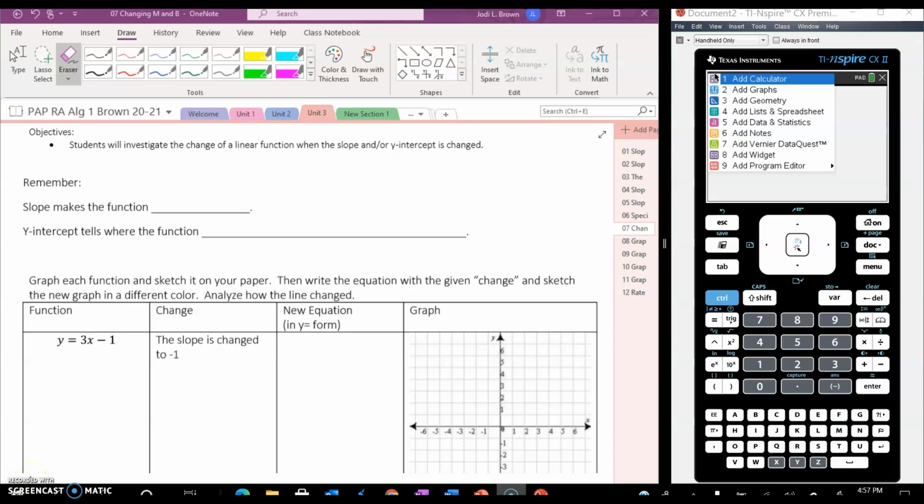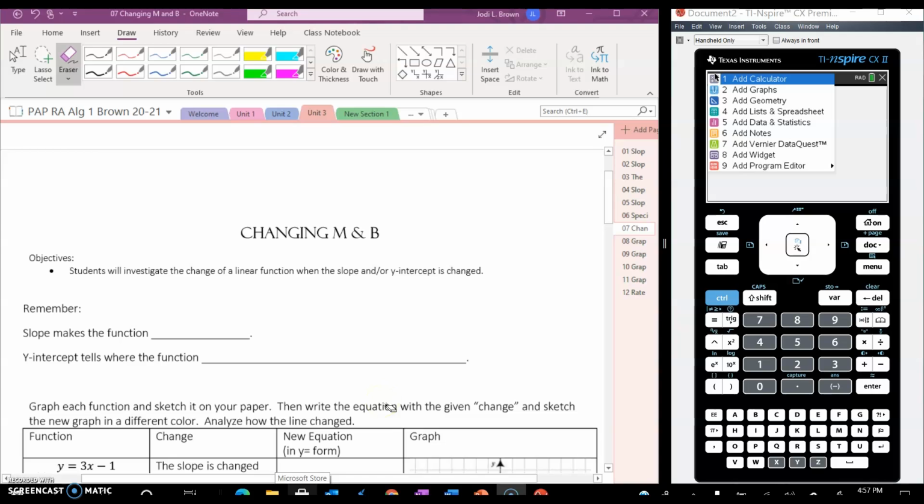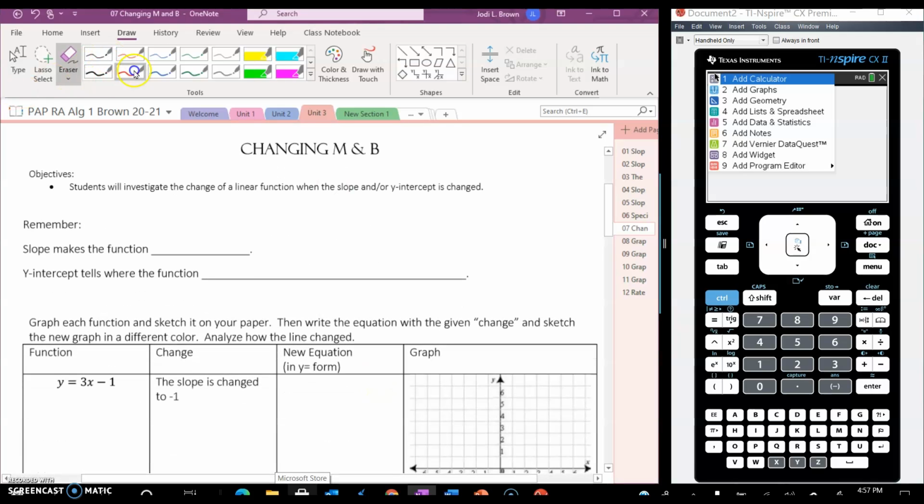So we're going to talk about changing m and b. Now, if you remember from slope-intercept form, which is y equals mx plus b, m is your slope and b is your y-intercept. Slope makes the function move, and the y-intercept tells where the function begins.